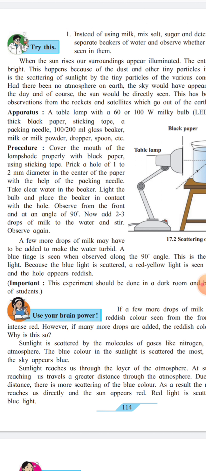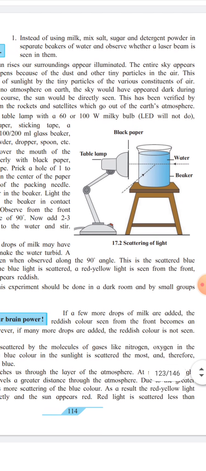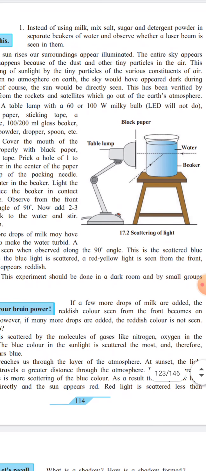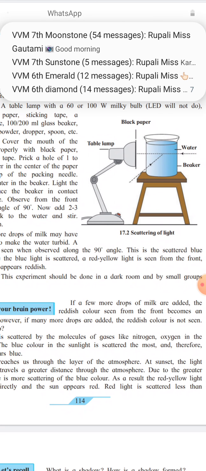A red yellow light is seen from the front and the whole appears reddish. Why is it so? This is a very important experiment and should be done in a dark room by a small group of students at a time.